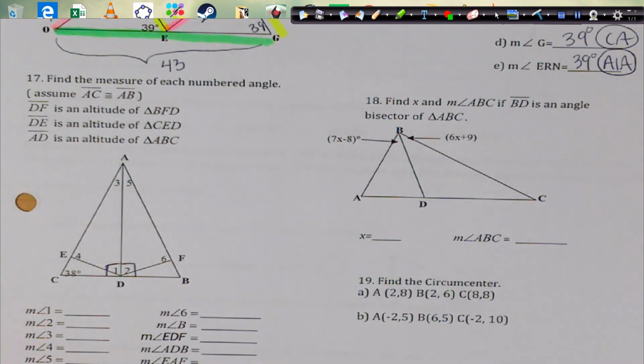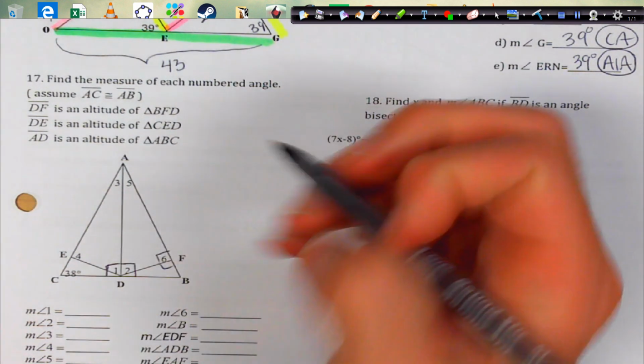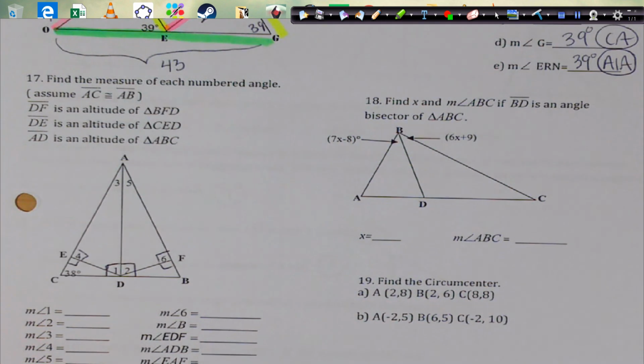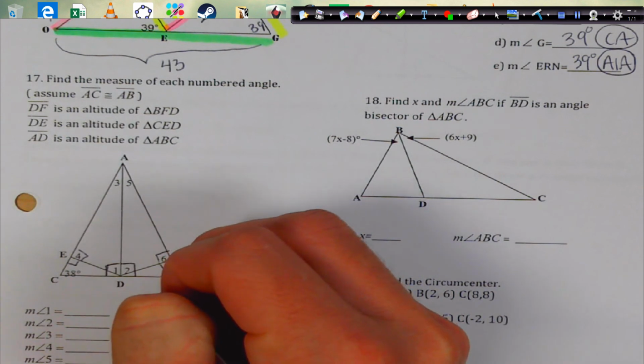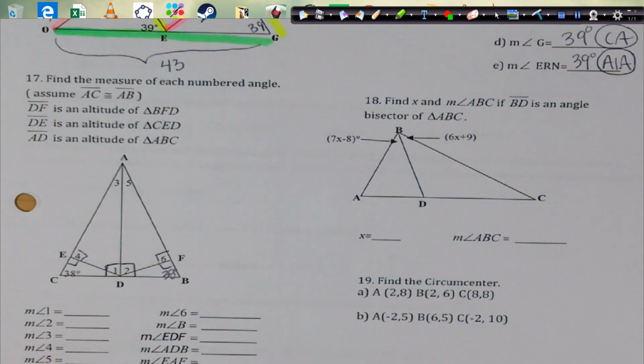And then it says DF is also 90 degrees, and DE is also 90 degrees because they're altitudes. And it even says AD is an altitude, but we also know that AC and AB are congruent. Which means this angle 38 is the same as this 38 over here because that's an isosceles triangle. So let's figure out these angles.